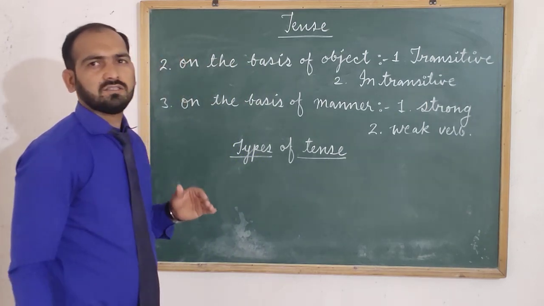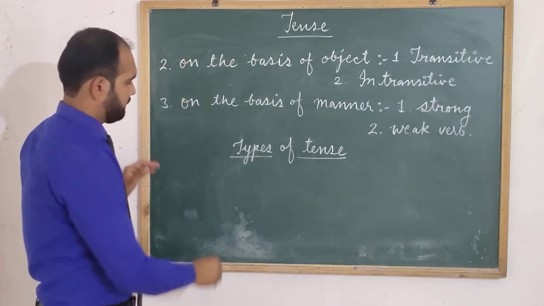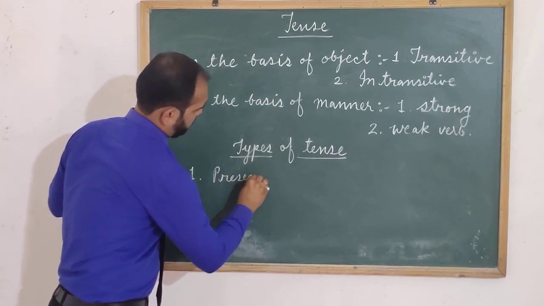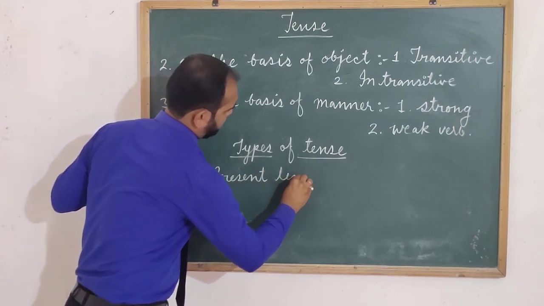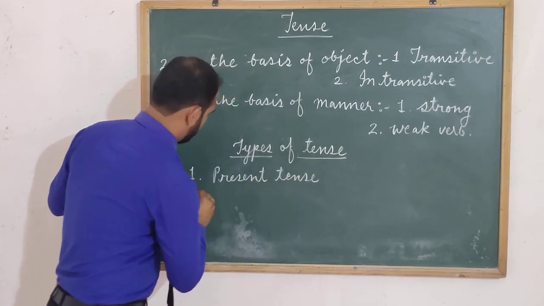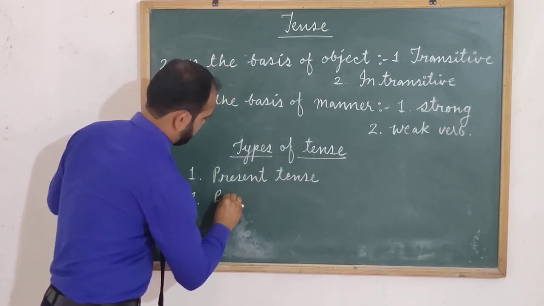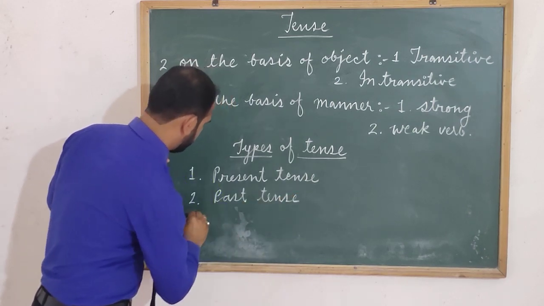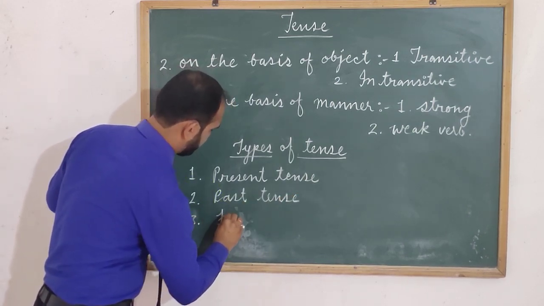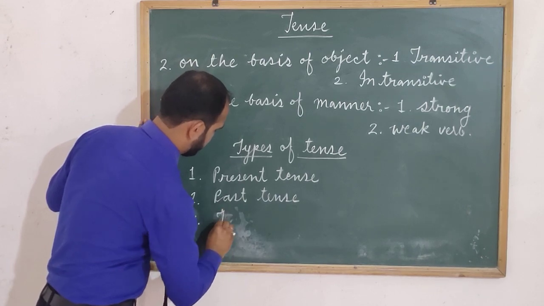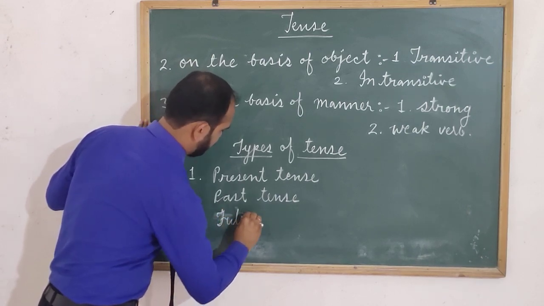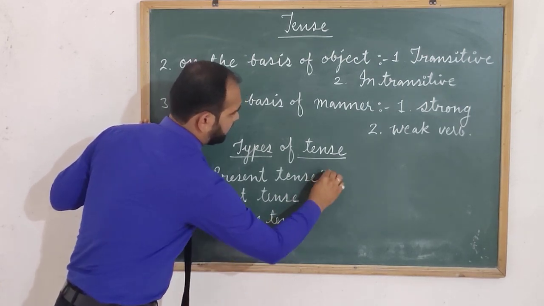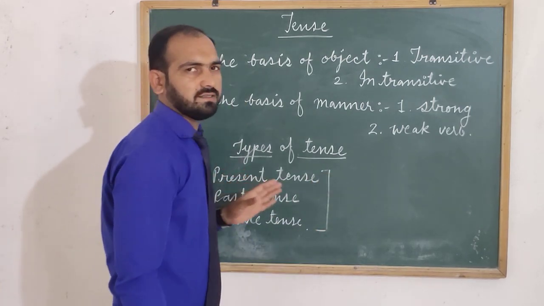Mainly there are three types of tenses. First one is present tense, second past tense, and third future tense. These are the three types of tenses.